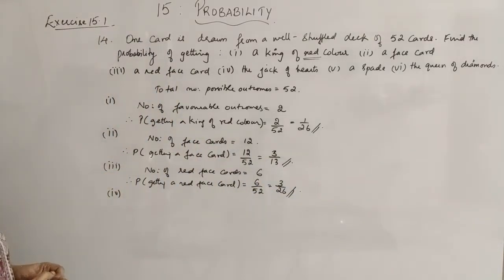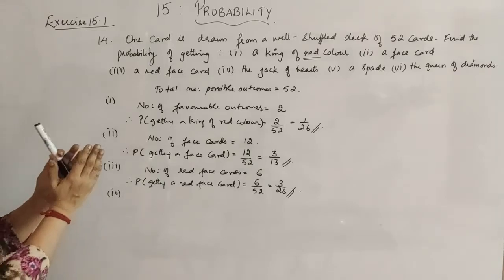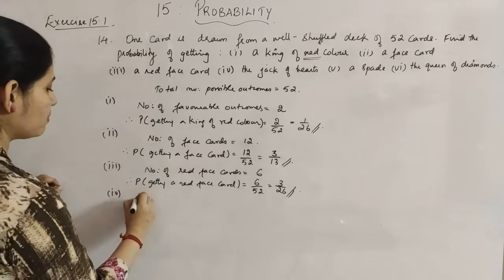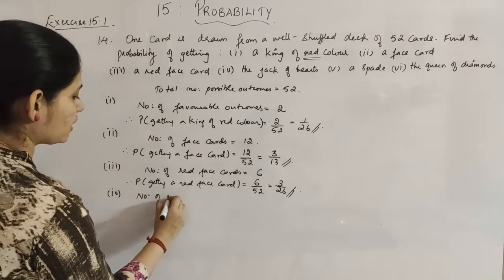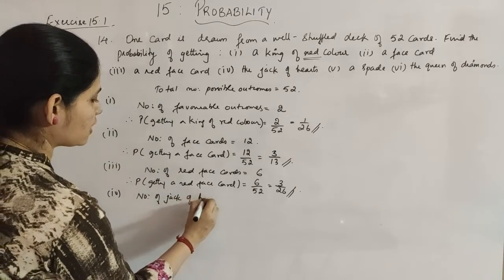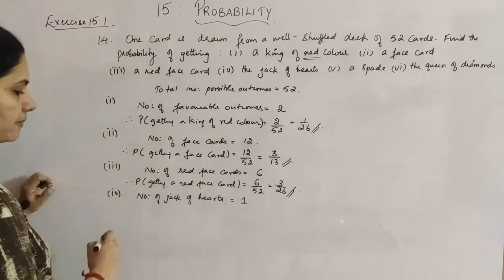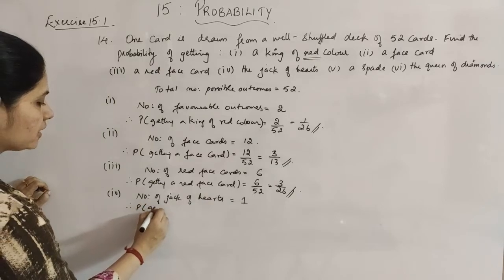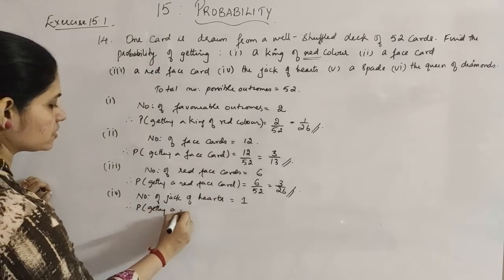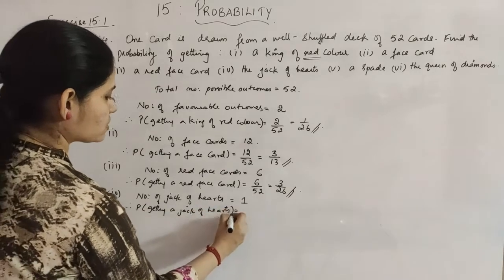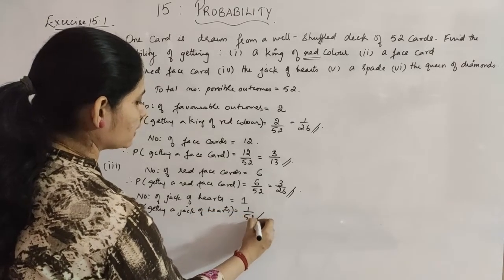Fourth one is the jack of hearts. Again, if you are going for only one suit, that is hearts, you have only one jack there. So the number of jack of hearts, or your favorable outcomes, is 1. Therefore, the probability of getting a jack of hearts is equal to 1 by 52.